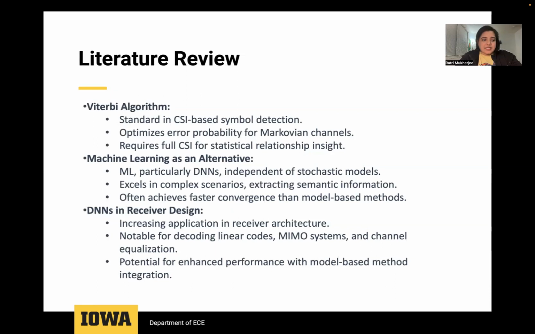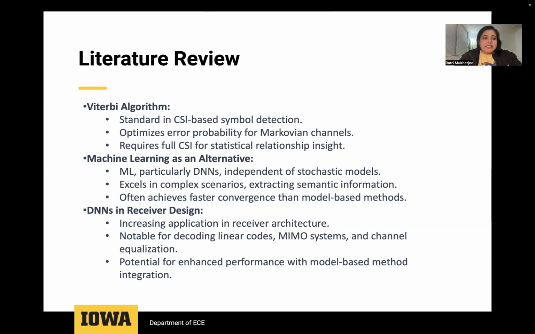Recent years have seen an increasing interest in using deep neural networks for receiver design, with various applications explored. Beginning with the importance of the Viterbi algorithm, it has played a role as a staple in CSI-based symbol detection, particularly for its efficiency in channels with a Markovian structure. The Viterbi algorithm's strength lies in its ability to minimize error probability when the statistical relationship between input and output is known, which is a common scenario in most practical implementations.